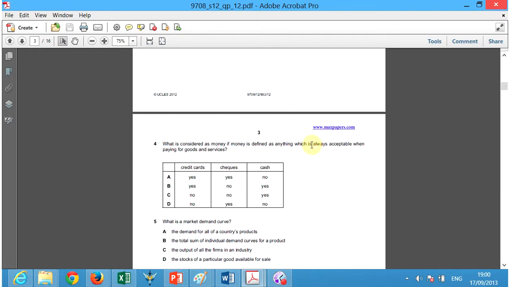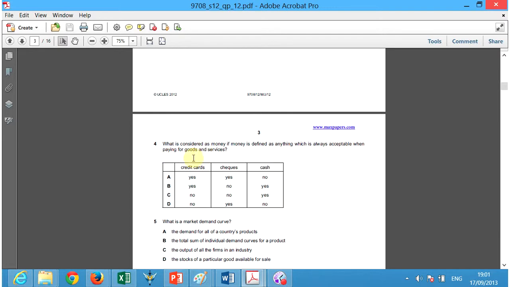Okay, that's the key term here. Always acceptable. Think about when you go to the market where they don't accept credit cards. So in that case, no, it is not a good way to pay for goods and services. Checks are also not acceptable. I've never seen a check written here in Kazakhstan. But you could just imagine yourself going to a place where people are selling vegetables on the side of the road. They don't have a credit card machine. They can't take checks. They only accept cash. So which is always acceptable when paying for goods and services.